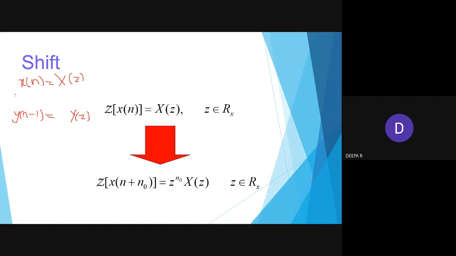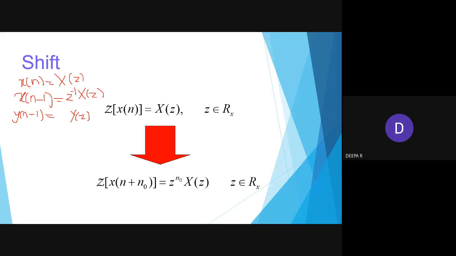X of n minus 1, how can I write it? Z power? Yes, students, is it minus n or plus n? Sorry, minus 1 or plus 1? You can say the answers. It is right or wrong, it's not an issue. Yes, minus 1, ma'am. Yes, it's very good.